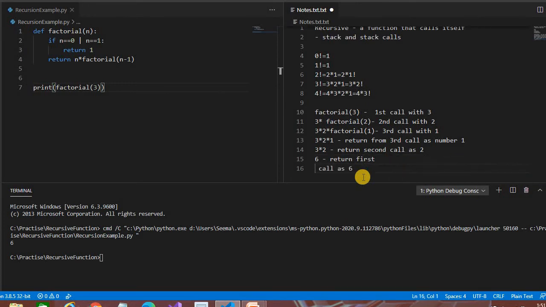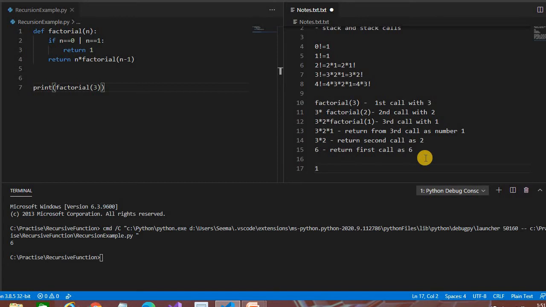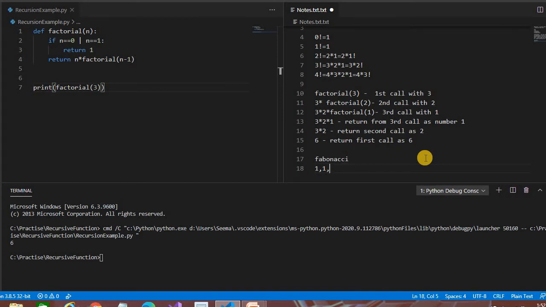Okay, let's take another example of Fibonacci series. If you remember the Fibonacci series, it generally starts with 1. Somewhere it may say that it starts with 0 also. So the Fibonacci series is nothing but the addition of the previous two numbers. Like it comes here 3, now 2 plus 1 is 3, now 3 plus 2 is 5, now 5 plus 3 is 8, now 8 plus 5 is 13, and then 21, 34. It means that it's the addition of the previous two numbers.